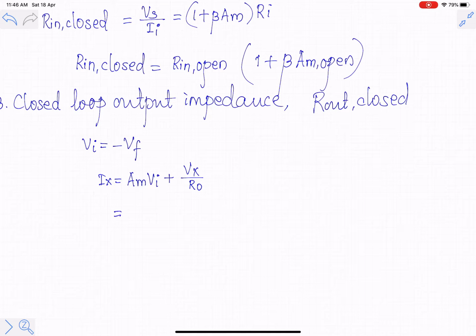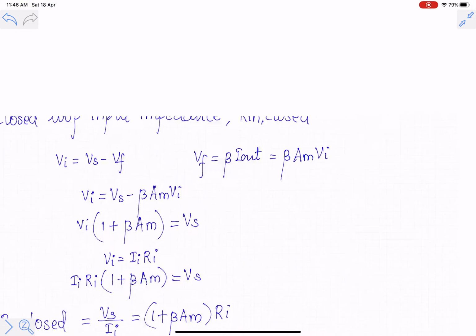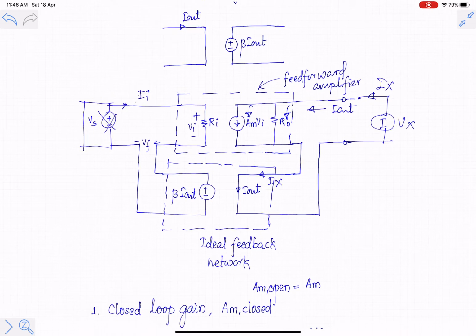But Vi is equal to minus Vf, so it is Am into minus Vf plus Vx by RO. But we can see that in this case Vf is equal to beta into Ix.